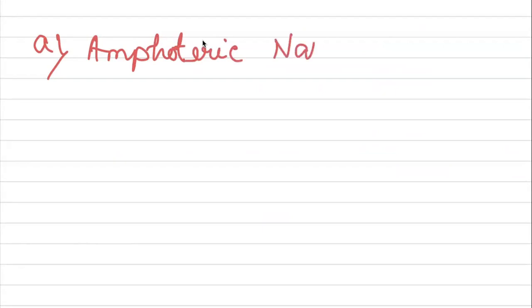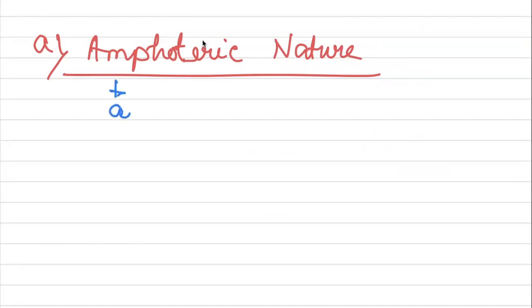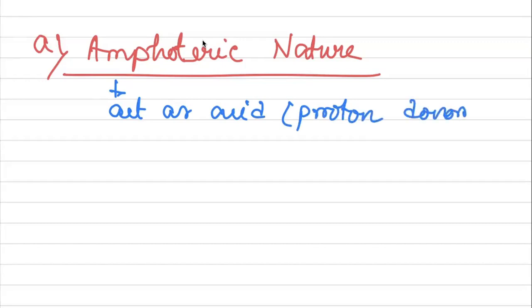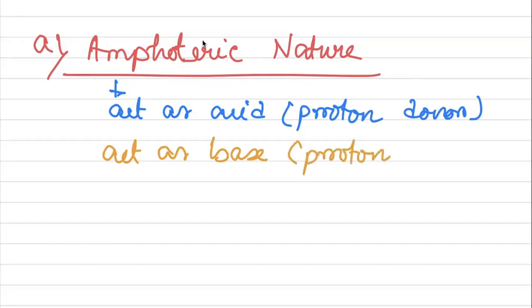Amphoteric nature. Amphoteric means water has the ability to act both as an acid, that is a proton donor, and as a base, that is a proton acceptor.